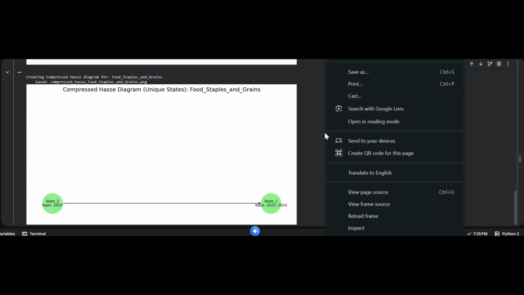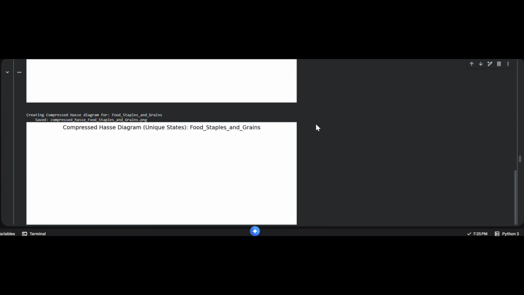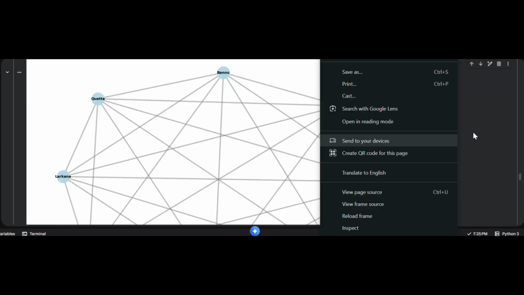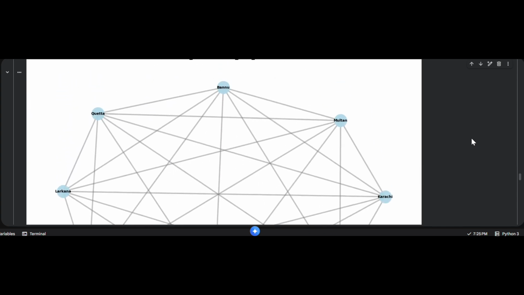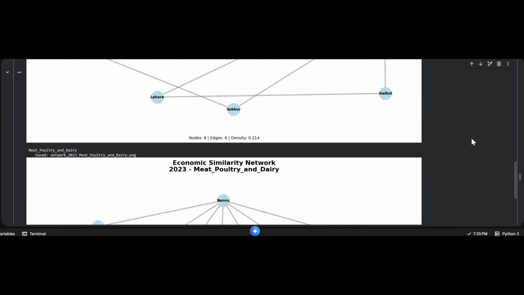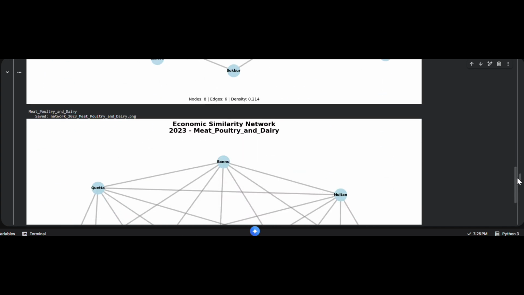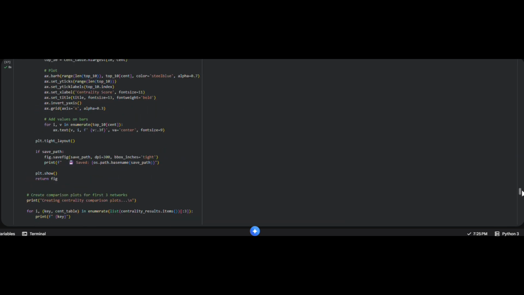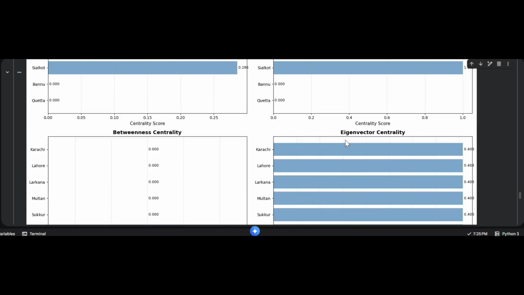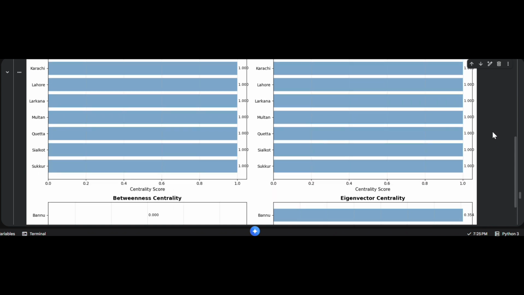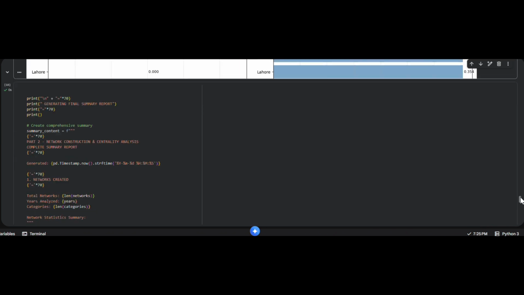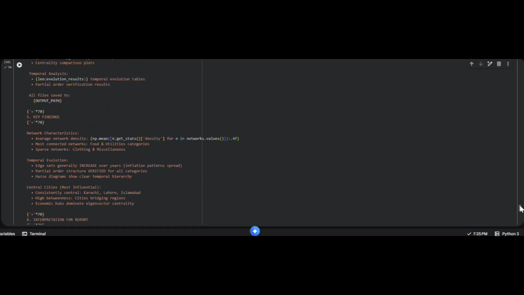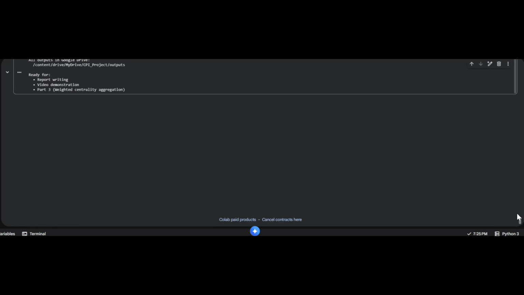For each threshold and weighting, we compute centrality matrices, degree, closeness, betweenness, and eigenvector, via a centrality analyzer to identify structurally influential cities over time. Visualization tools network.visualize, plot centrality comparison, and visualize compressed Hasse provide interpretable layouts, side by side and temporal Hasse diagrams, offering a comprehensive view of how price similarity networks evolve and reorganize.